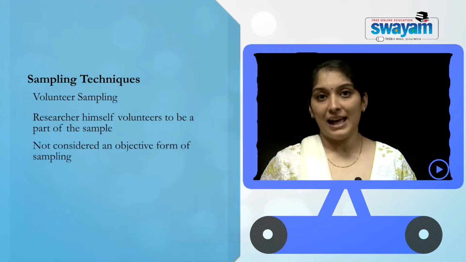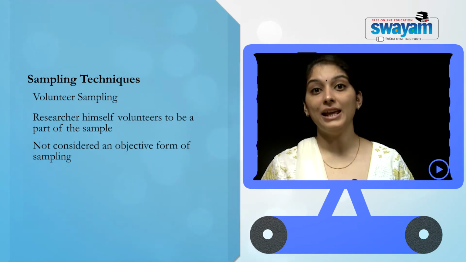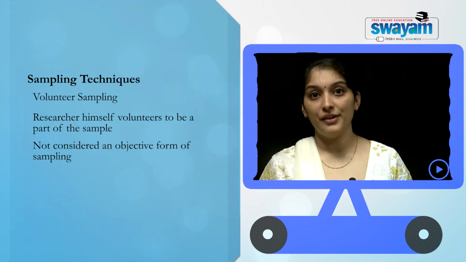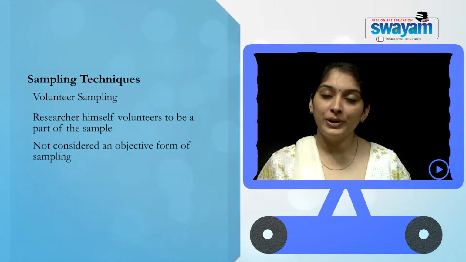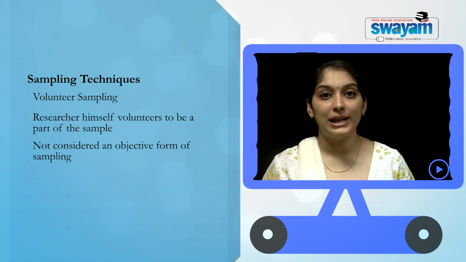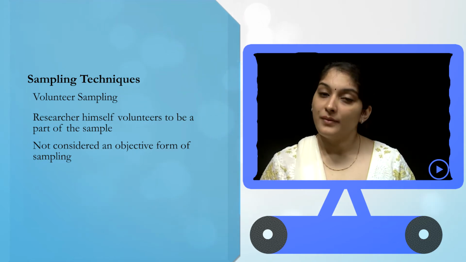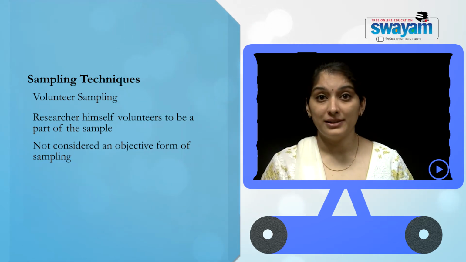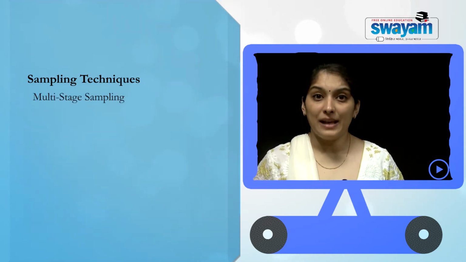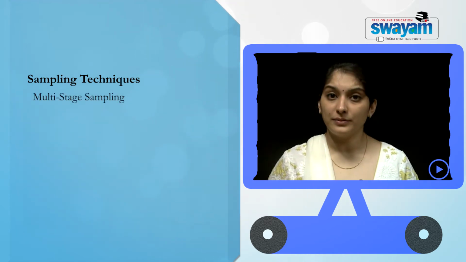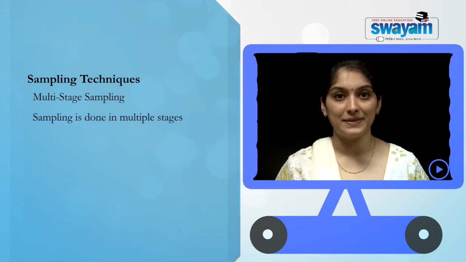However, in some scenarios it is very useful, because the researcher may be having some kind of inputs which will be useful for his own study. Plus, if he is doing the research ethically and he is honest and genuine in his research, the inputs can be used and can be put to good use in the research. Another important kind of sampling is multi-stage sampling. Multi-stage sampling means sampling which is conducted at multiple stages.